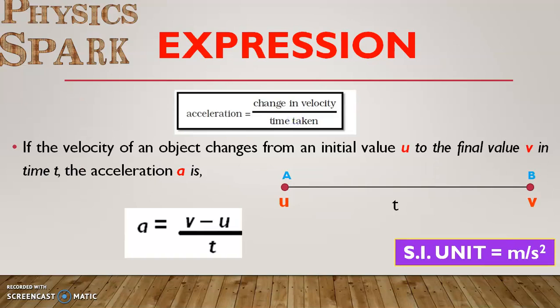The expression is: acceleration is change in velocity divided by time taken. If the velocity of an object changes from initial value u to final value v in time t, then acceleration a is defined as (v minus u) divided by t, that is final velocity minus initial velocity divided by time taken, and the SI unit of acceleration is meter per second square.